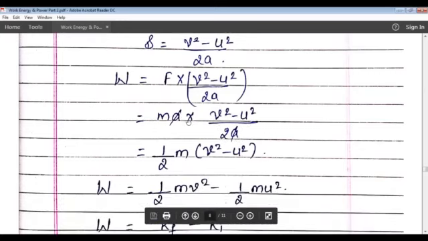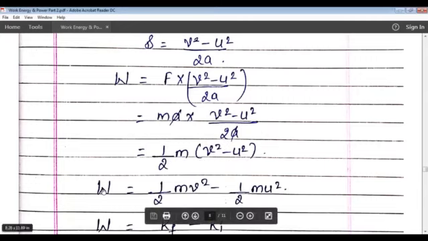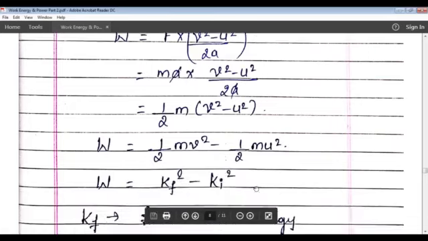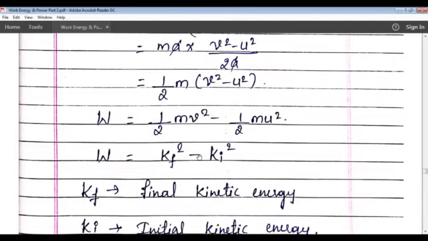Now if you cancel a, what remains here is half m into bracket v square minus u square. So W, work done, will be equal to half mv square minus half mu square. Half mv square is nothing but the final kinetic energy of the body.